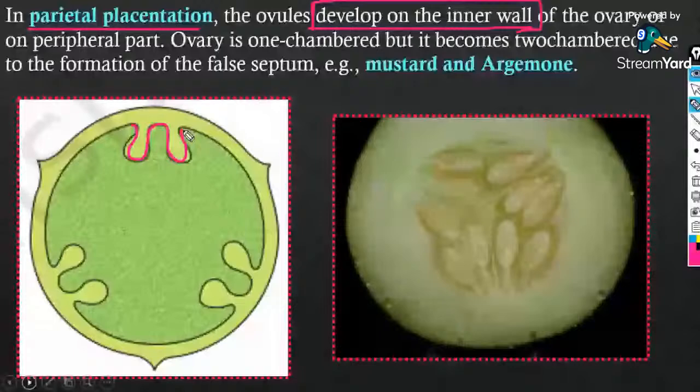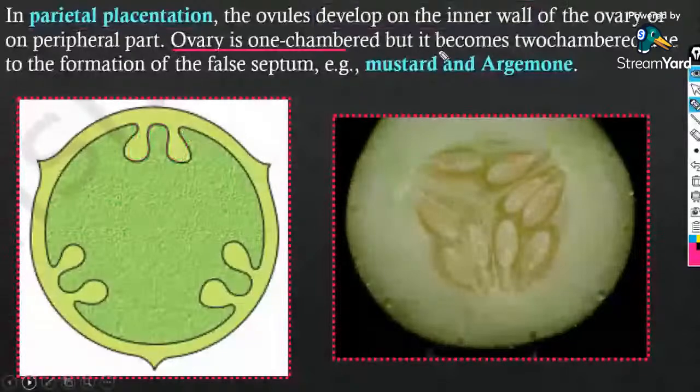The ovary is one chamber; there is no formation of septa to separate it, right? The ovary is one chamber, but it becomes two chambers due to the formation of a false septum in this placentation. Done? You should definitely learn this by heart.